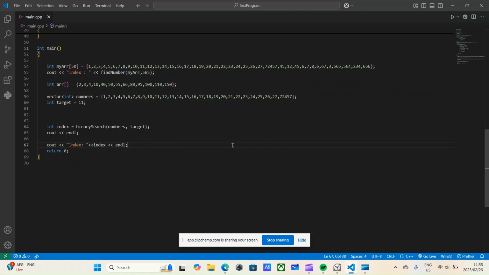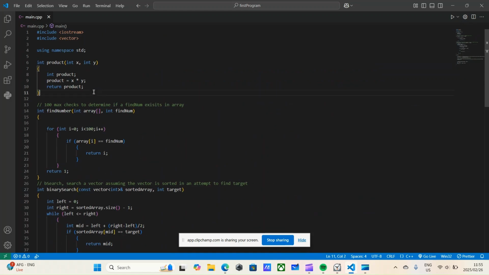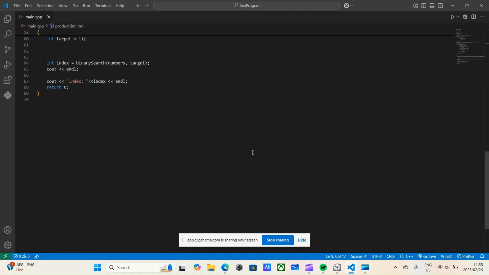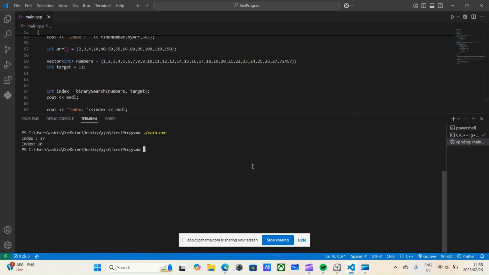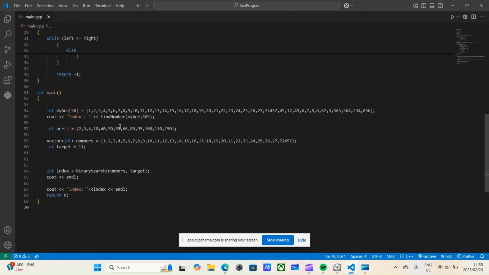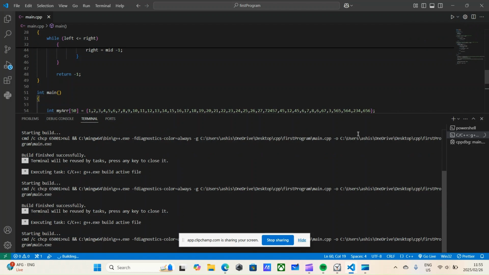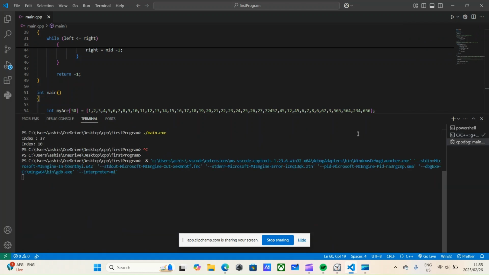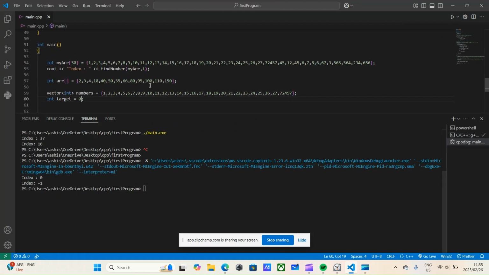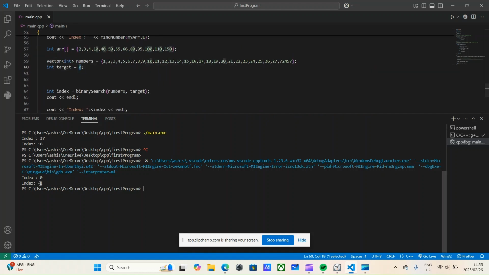And that is about 70 lines of C++, because for some reason I have a weird product function here. Anyway, we can run it again, and let's actually change a value. Let's say we are looking for the first number 1, and here we are looking for some number that doesn't exist, 0. I'm actually going to have to rebuild this, so run C and C++, because the executable wouldn't have changed. Here we go, so 1 is the 0th index, and there is no 0, so we have returned -1. And that is it.